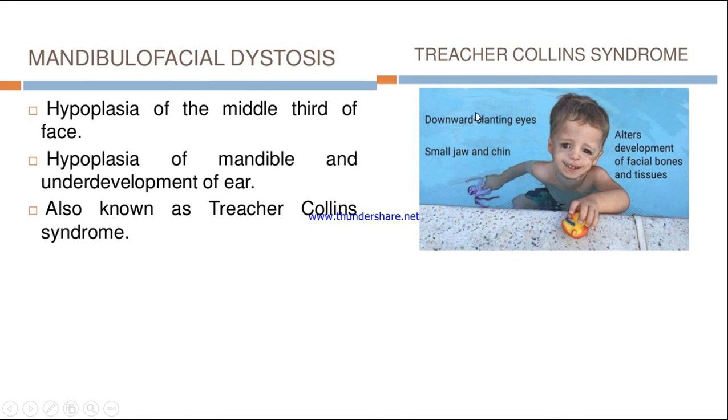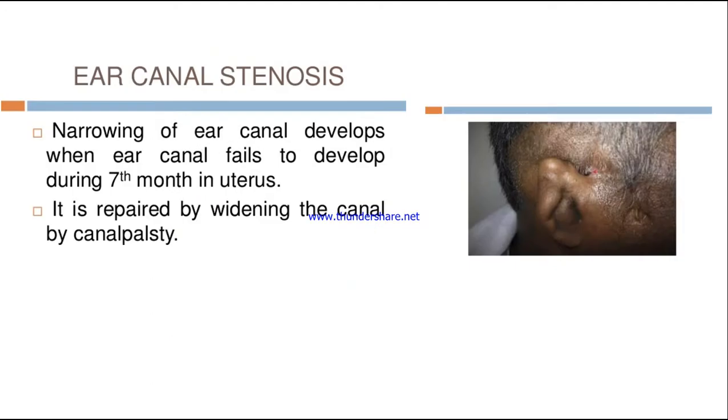You can see here the patient is having downward slanting of eyes. Why? Because of the hypoplasia of the middle third of the face, small jaw, and the chin is very small because of the hypoplasia of the mandible, and there is altered development of facial bones and tissue. These are the signs and symptoms of Treacher-Collins syndrome, or mandibulofacial dysostosis. So those were the types of ear deformities.